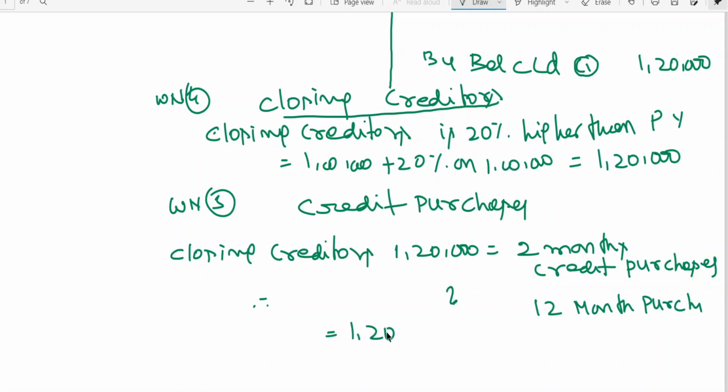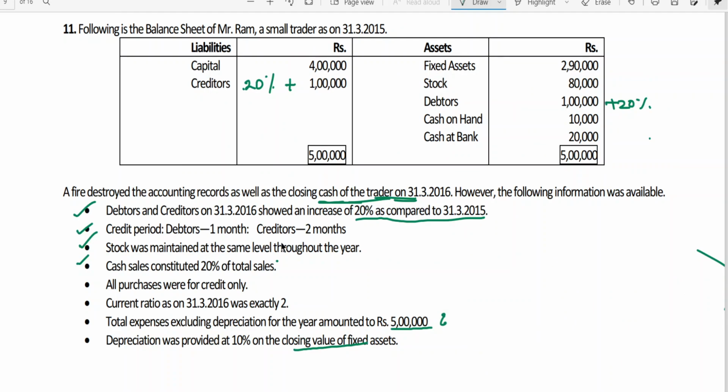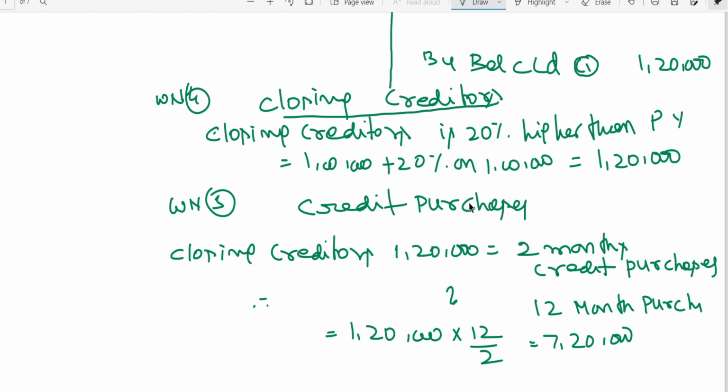So 1,20,000 into 12 by 2. Let me take the calculator: 1,20,000 into 12 by 2. You are getting 7,20,000. Got it, all of you? Because the credit period given in the problem is 2 months, the closing creditors 1,20,000 is 2 months of credit purchases. So for 12 months credit purchases, 1,20,000 into 12 by 2 gives 7,20,000.